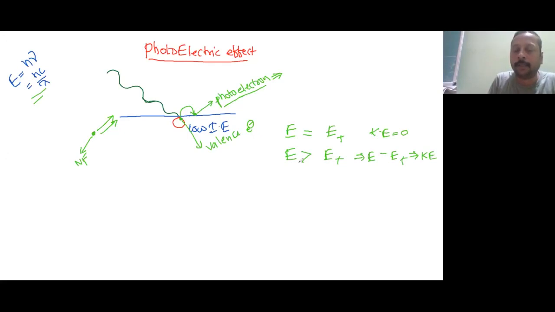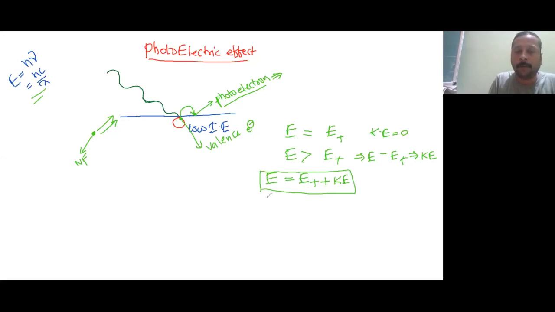So as an equation, energy of the incident ray is equal to the sum of the threshold energy plus the kinetic energy with which the electron is coming out. This is the major formula.